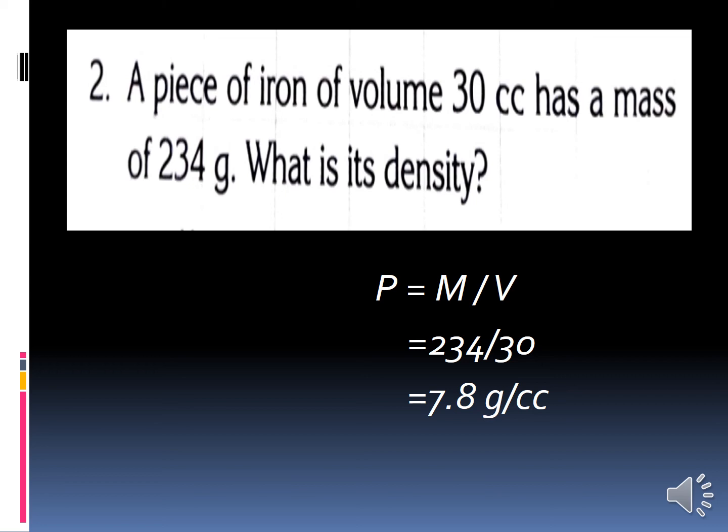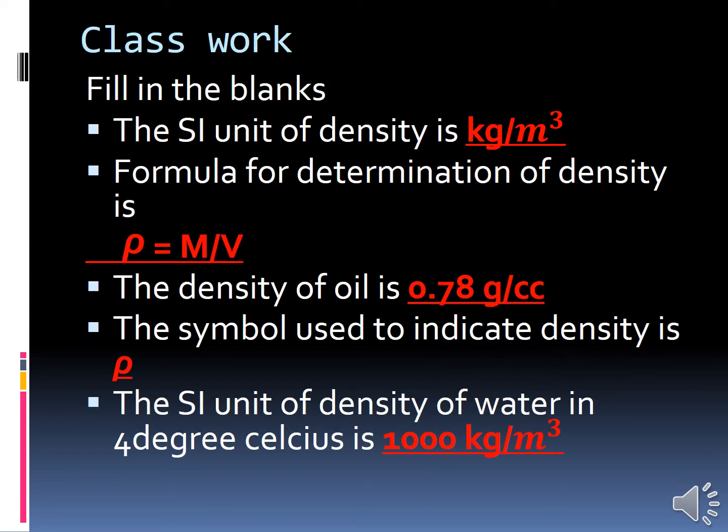Have you all completed? Have you got the answer as 7.8 gram per cc? Okay, good. Can we recall what we have learnt in this class?